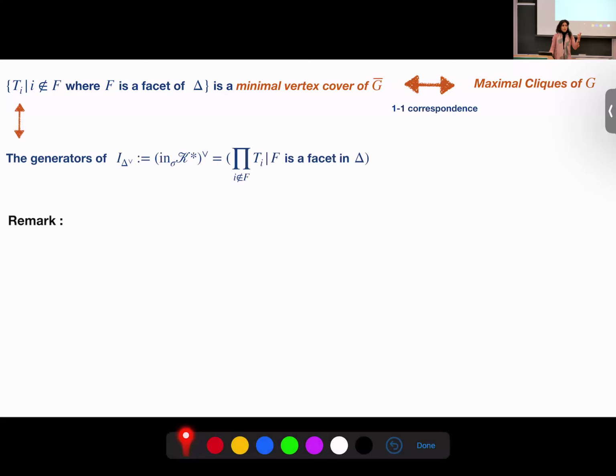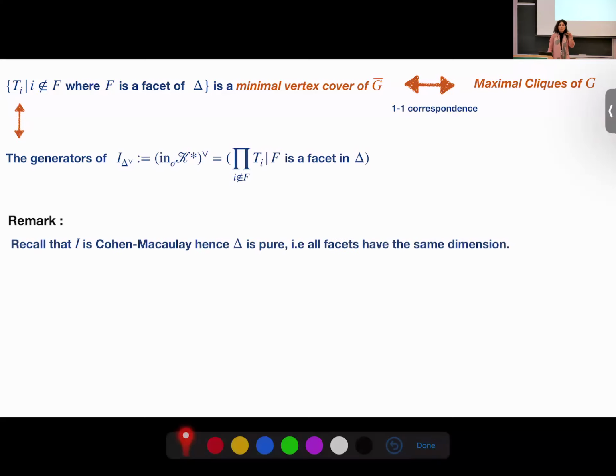We have one more aspect. Again, we have a square-free monomial ideal. Conca-Varbaro implies that the Cohen-Macaulayness of the algebra goes to the initial. The Cohen-Macaulayness of the ideal goes to this initial. So because we know that K star is Cohen-Macaulay, its initial also is Cohen-Macaulay because this is square-free. So I is a Cohen-Macaulay ideal. So the associated simplicial complex is pure. What does it mean? It means that all of the facets have the same dimension. What does it mean? All of the maximal cliques have the same cardinality.